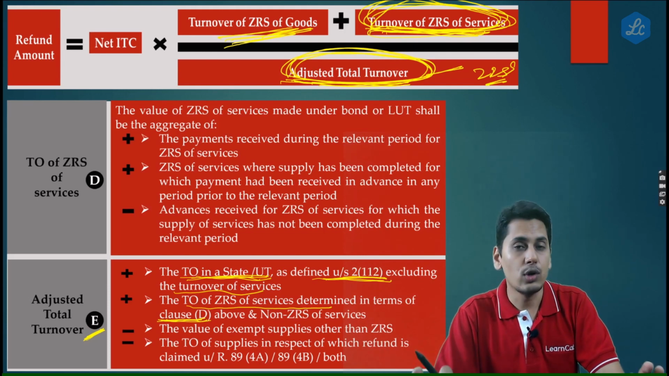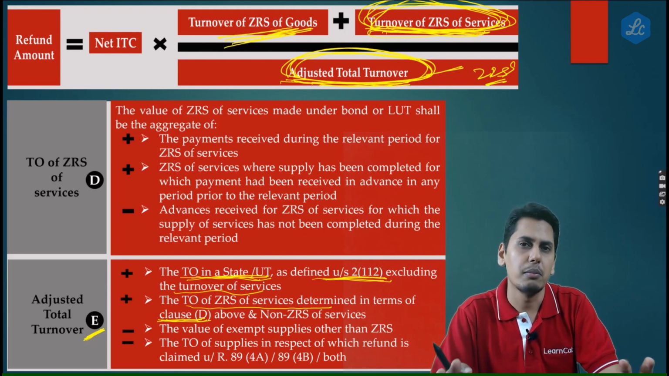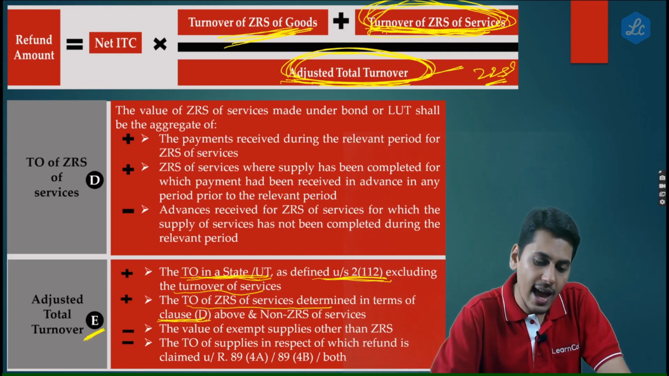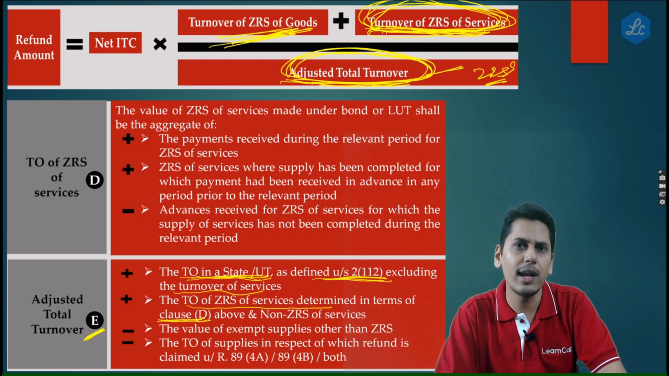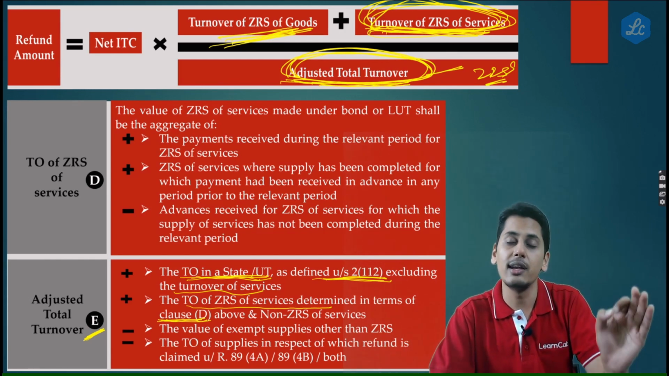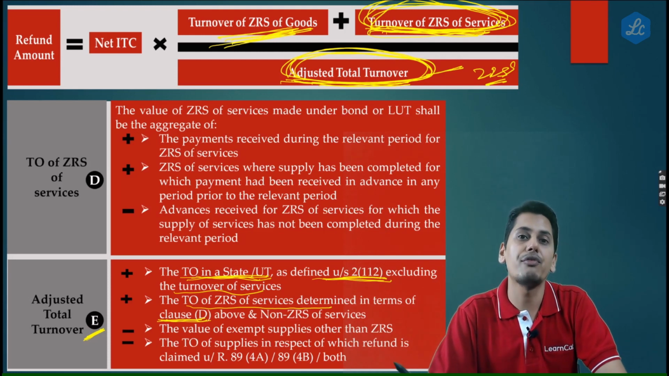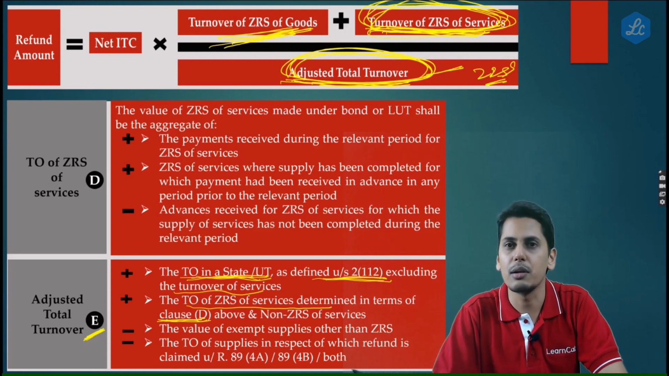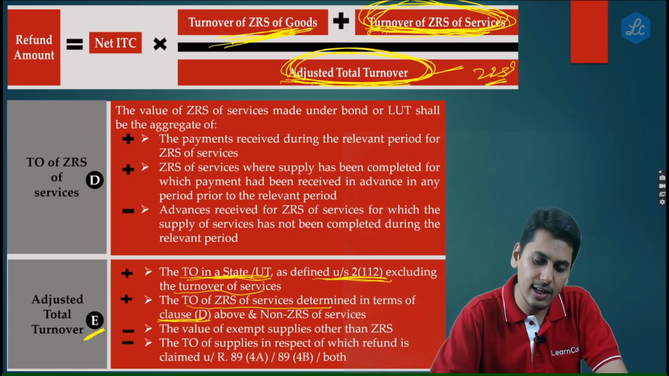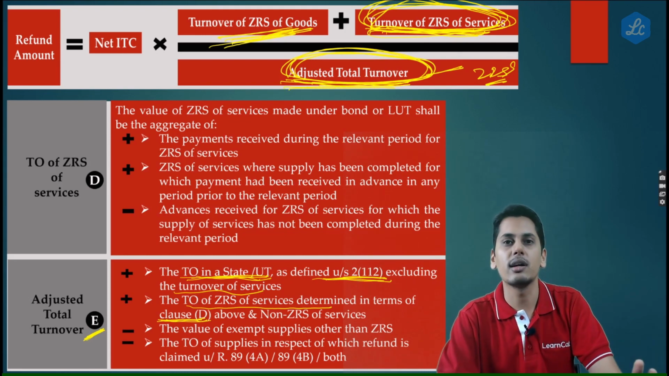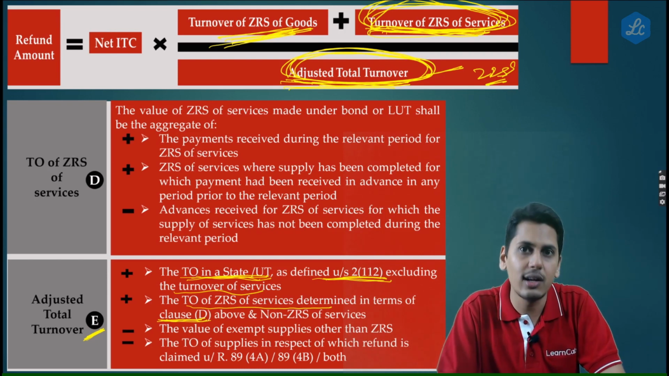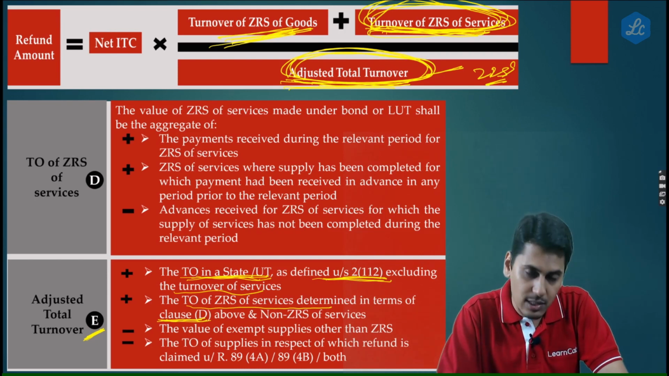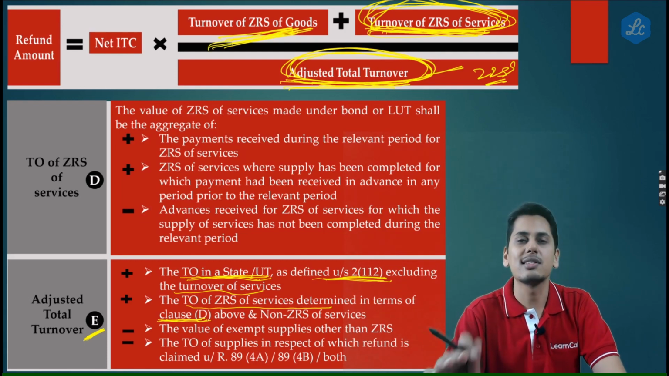So friends, we could close this aspect with a simple conclusion. As regards the numerator, turnover of zero rated supply of goods is going to be according to the restricted value, according to the specific definition given, restricted to 1.5 times of the domestic supplies being made. But as regards the denominator, this adjusted total turnover will include your actual value of exports. It would not include your restricted value of exports which you have computed according to clause C.